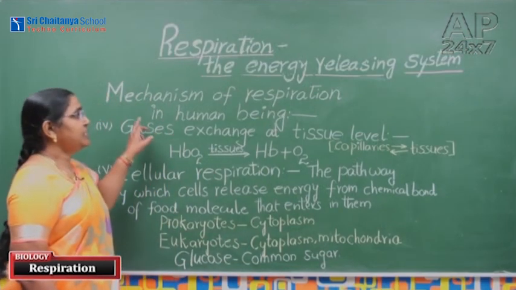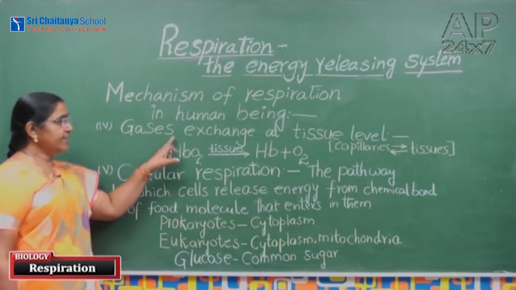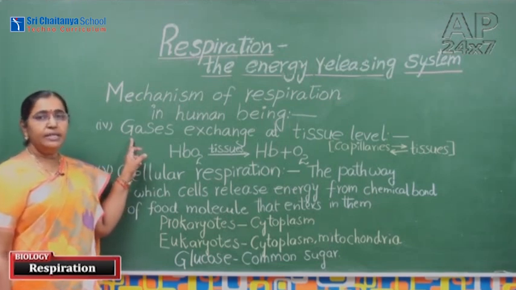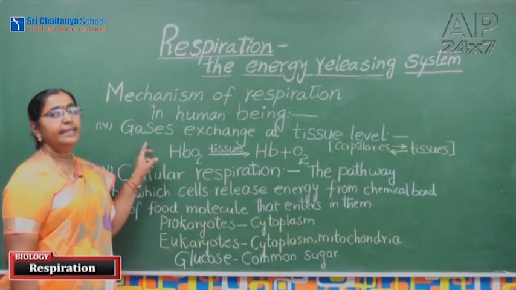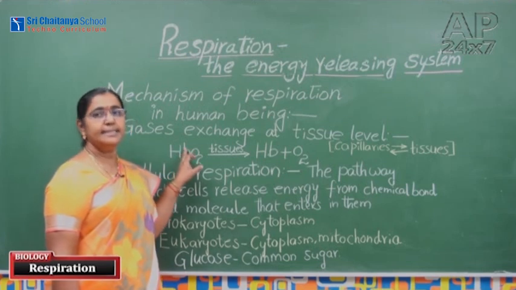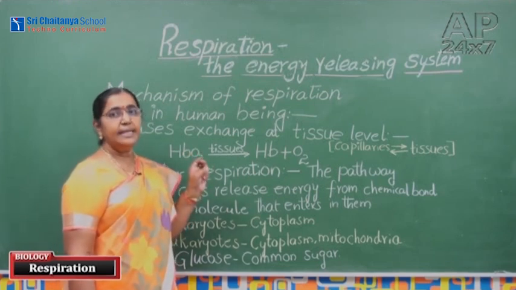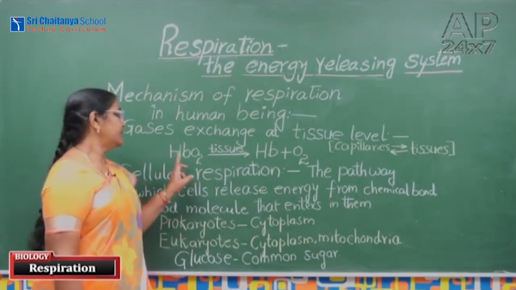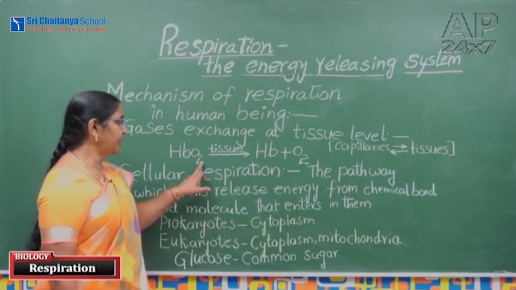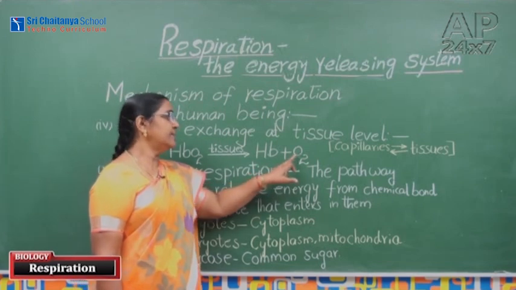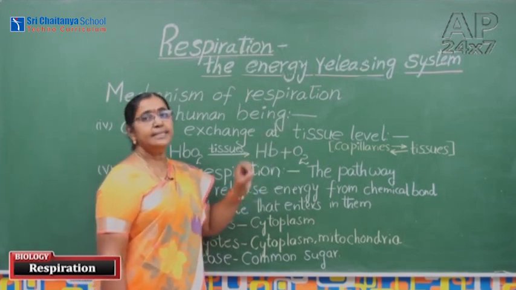The next stage of the mechanism of respiration in human beings is gases exchange at tissue level. Generally, tissues are continuously using oxygen to release energy. Thus, the concentration of oxygen is less in the cells than in the blood. Then the oxygen present in the blood in the form of oxyhemoglobin dissociates into hemoglobin and oxygen. From the capillaries, this oxygen diffuses into the cells.